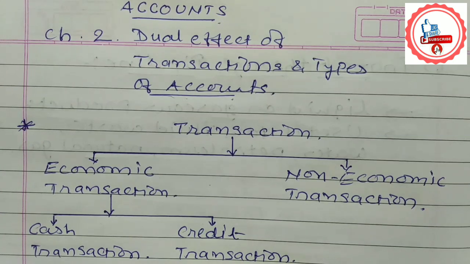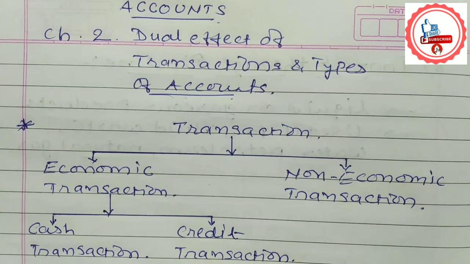So let us understand first what we mean by transaction. As already discussed in the first chapter, a transaction is an exchange of money, goods and services between two persons. Exchange means to give and take. Any transaction relating to business is called a business transaction. The transaction which includes the exchange of money or money's worth is called a financial transaction.